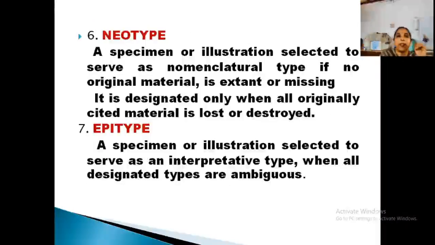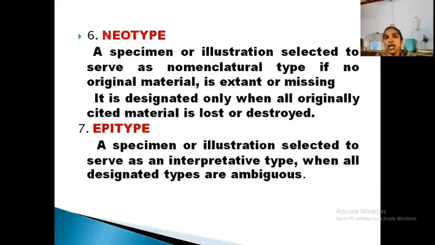Clear? Now, next is neotype. Means when there is no holotype, nothing left of what was designated by the original author, everything missing, then the new author will designate a new material. That is known as what? Neotype.